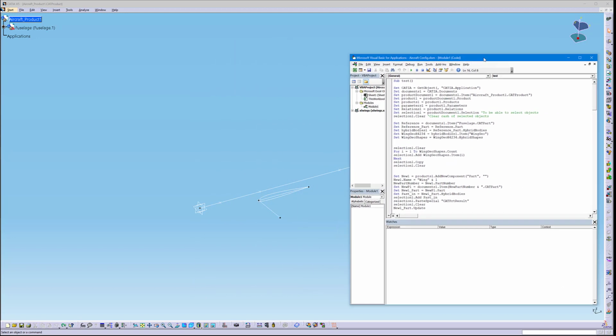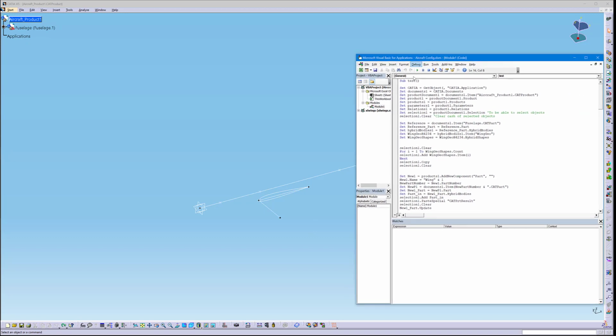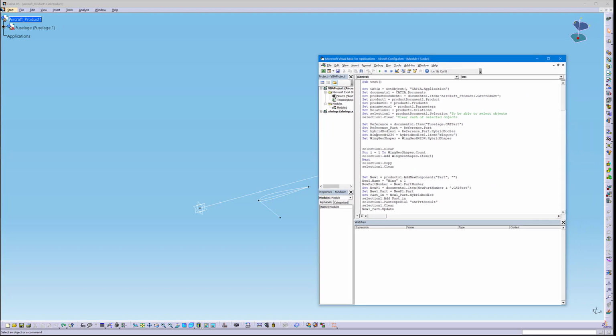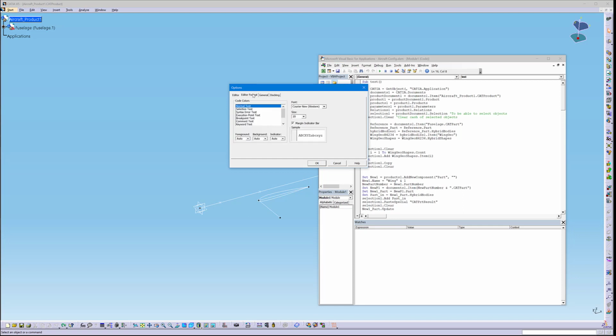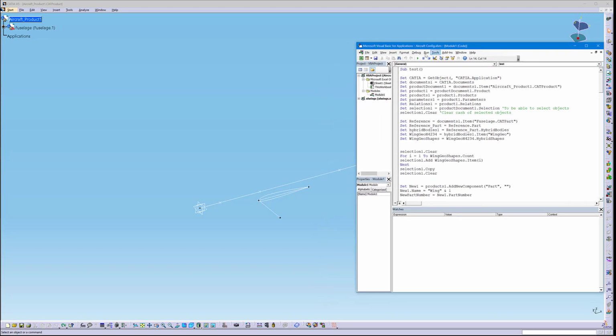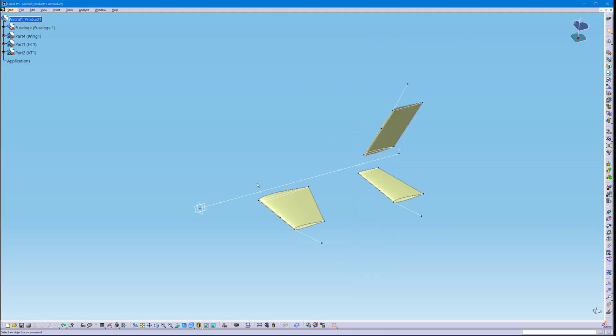So what we did is that we did a fuselage, which was more of a skeleton model, and it contained references for wings, horizontal tail, and vertical tail. And let me just make this a little bit larger for you. There we go. So if we run this code now, what we can see is that it automatically creates 3 parts and then it instantiates the same power copy on 3 different places.